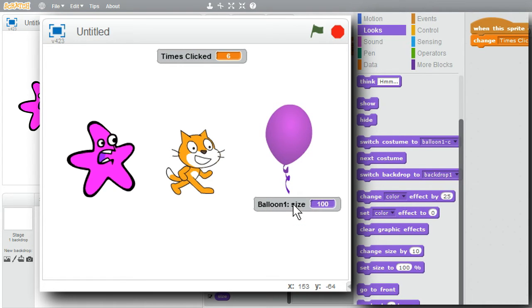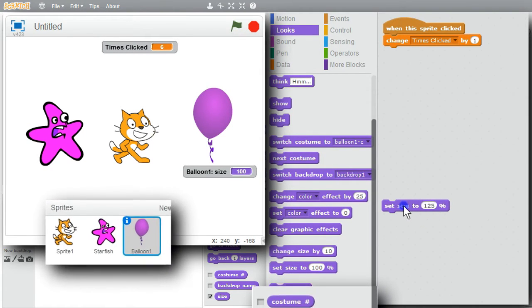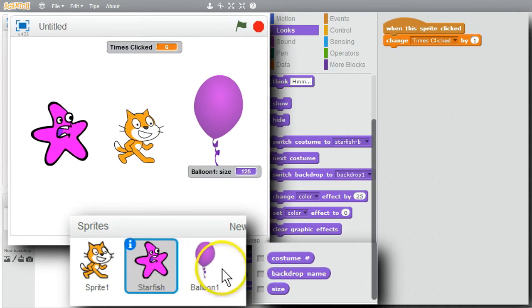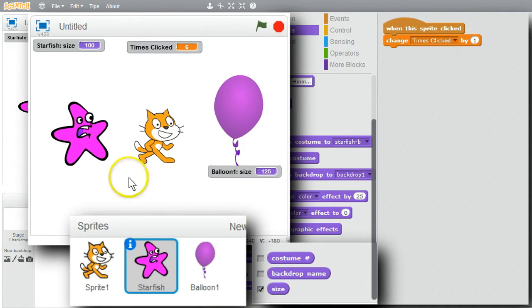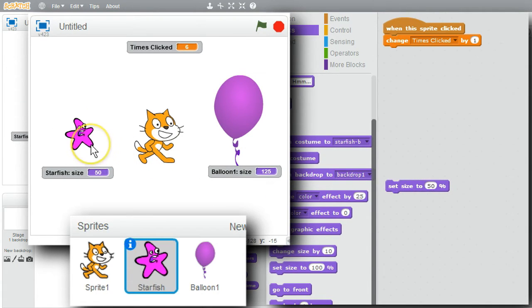I can change the sprite size, get set size, change 100 to 125, click on set size, and the balloon's bigger. I can change the starfish's size. First I'll show its size. Starfish is at 100 as expected. The balloon's changed to 125%. The starfish is still at 100. I'll get set size. Instead of 100, I'll make it 50. Click on it. The starfish is now 50%.